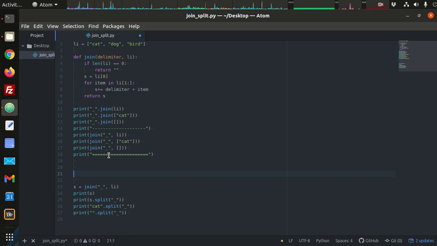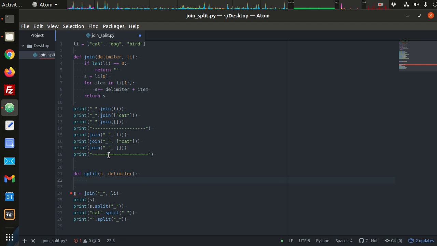All right, so here I'm going to define my split function. I'm going to have a starting string, and then specify the delimiter. To do this, I'm going to need a list.